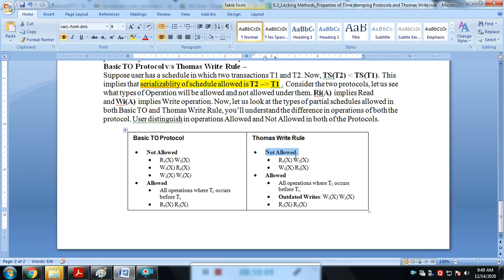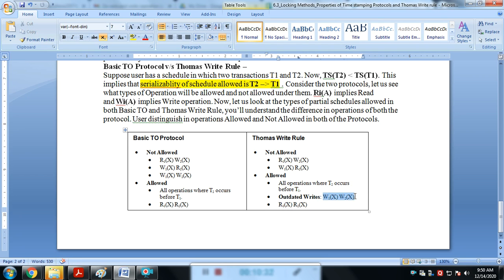Not allowed are only T1 read, T2 write, and T1 write, T2 read. But all operations where T2 occurs before T1 are allowed. The outdated write is allowed because it has no reflection with the write by T1 first and then T2. Because of that outdated write, we can say it's allowed. Now the read is allowed.